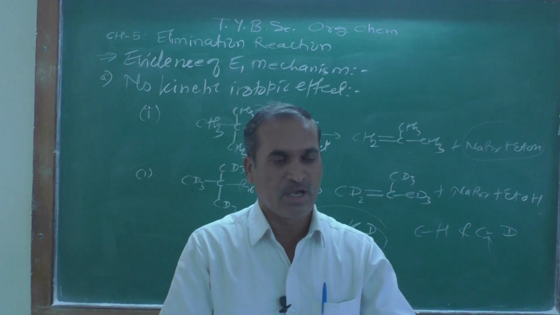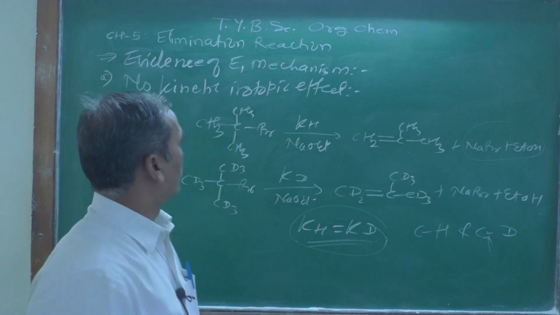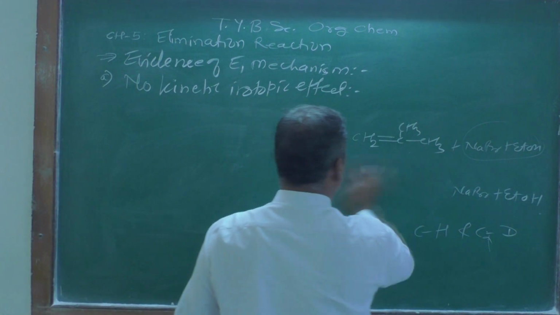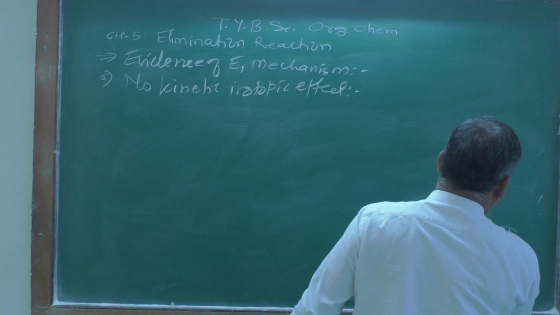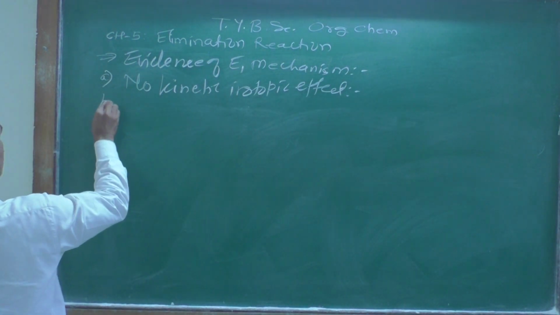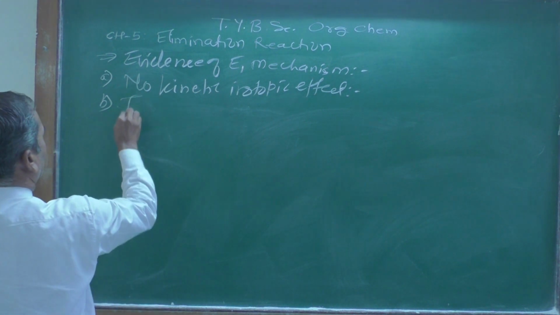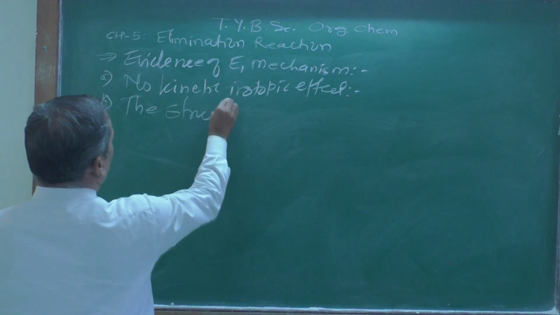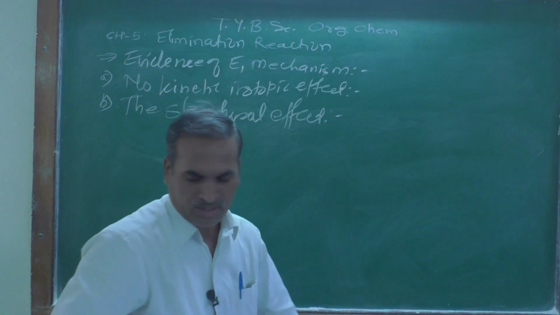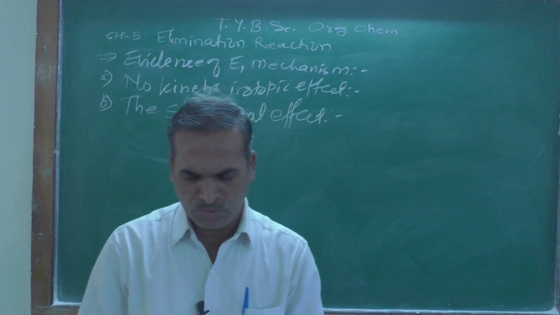That is the first evidence for the E1 mechanism. Now moving toward the second evidence. What is that? The structural effect. The second evidence is a structural effect. So how do you explain it?